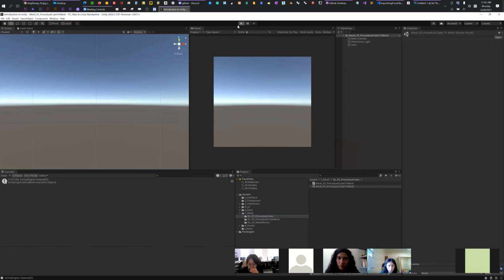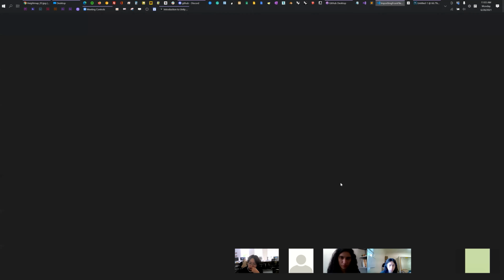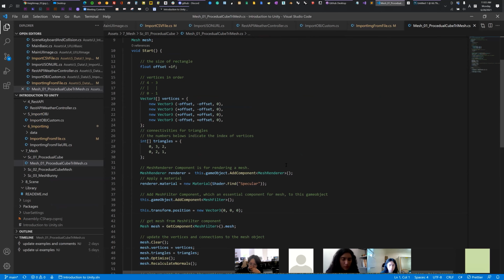So without understanding mesh it's really hard to understand the visualization in Unity. This is a simple rectangle rotating one of its vertices. Okay, we see how it works. So this is a very basic and minimum procedure to create a simple rectangle mesh in Unity.